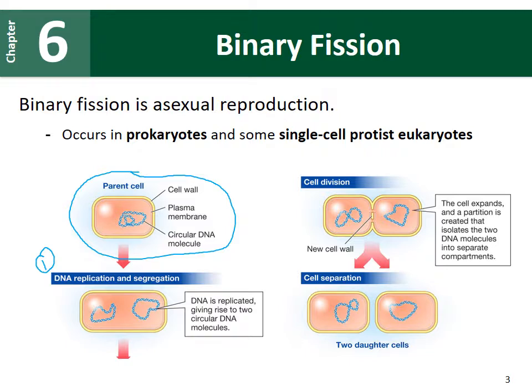Once that DNA is replicated, the cell will divide in half. So step number 2 is cell division. What happens is the cell will create a cell membrane and a cell wall in between our two sets of DNA. Those two cells will then physically separate from each other, and we end up with two daughter cells that are genetically identical to each other. So in this binary fission, we start with one cell, we end up with two identical cells.